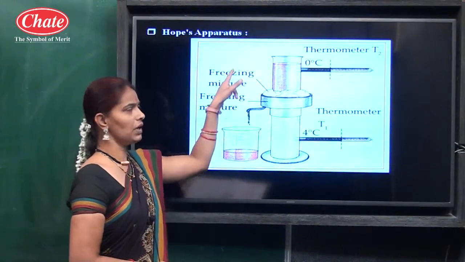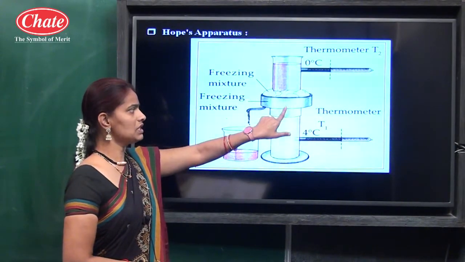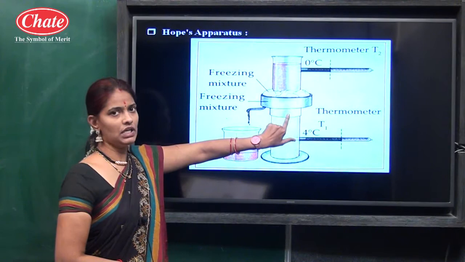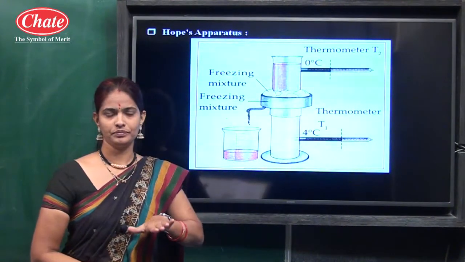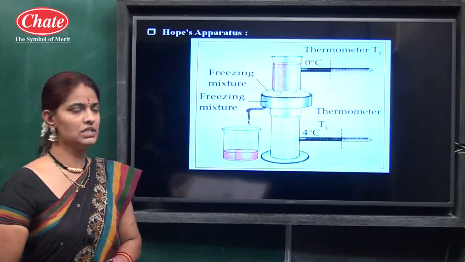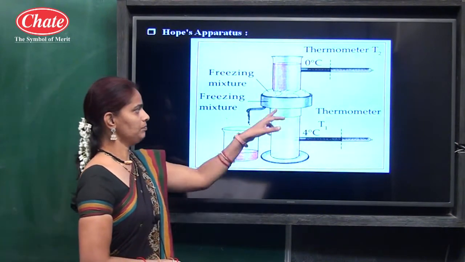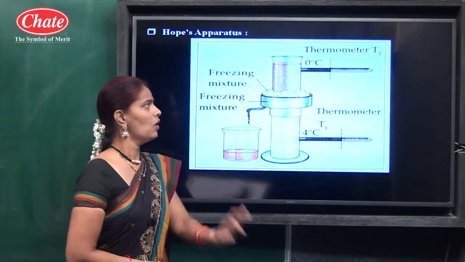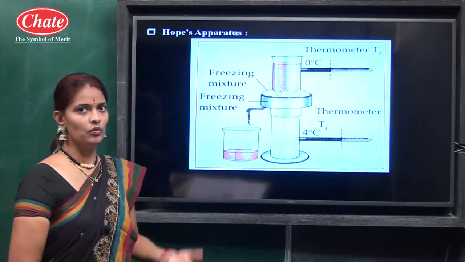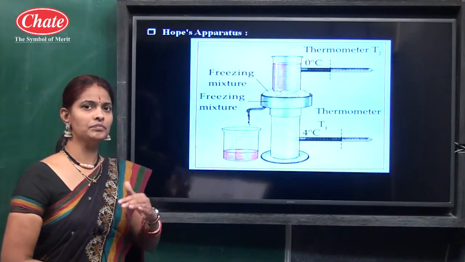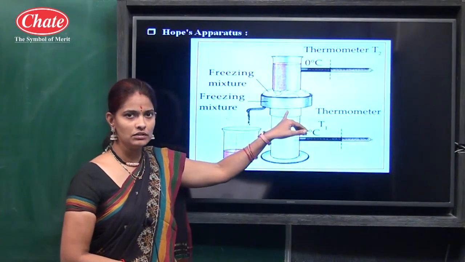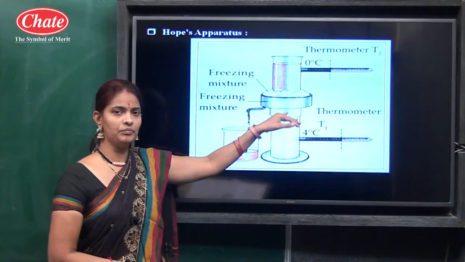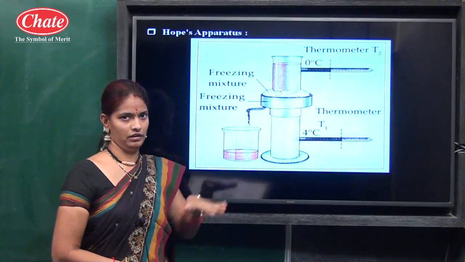Here, by this freezing mixture, the temperature of water at the middle part of the cylinder is lowered. Then, when temperature decreases, water on cooling starts to contract.